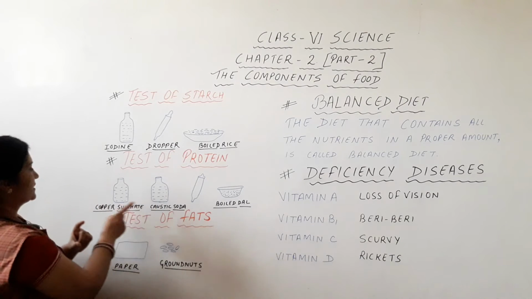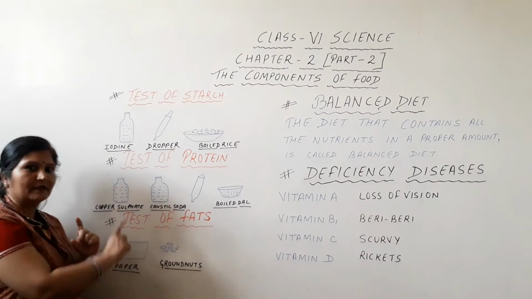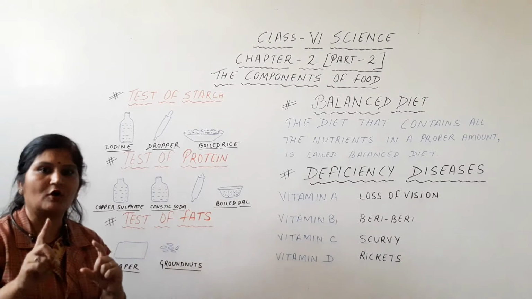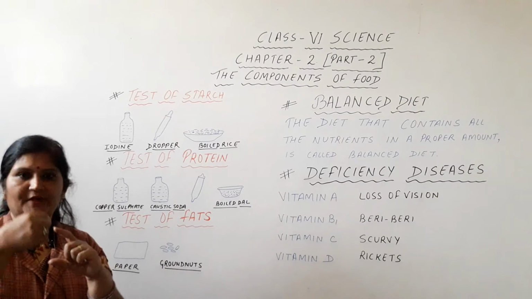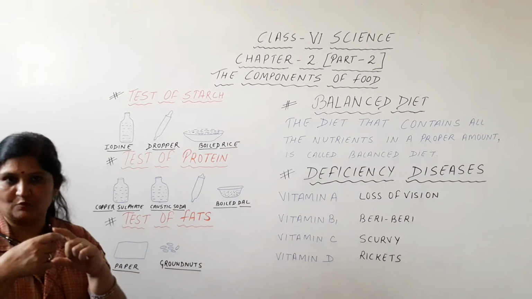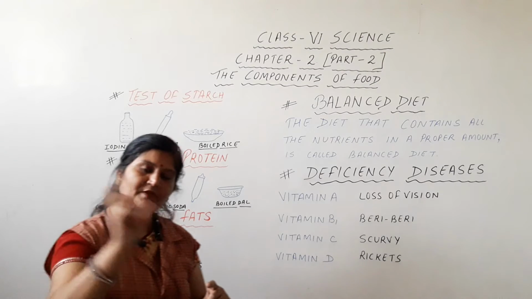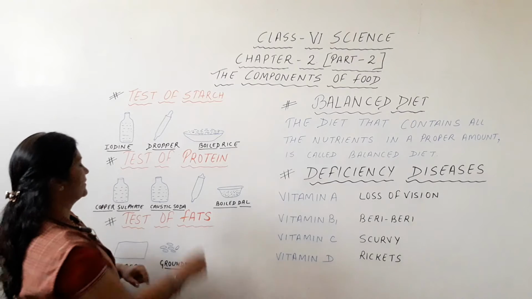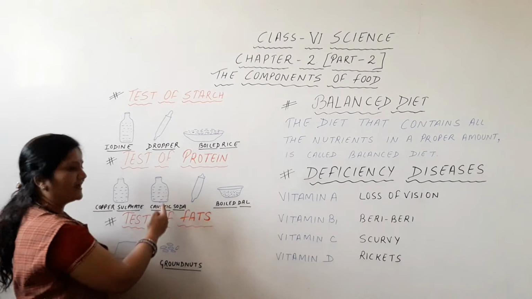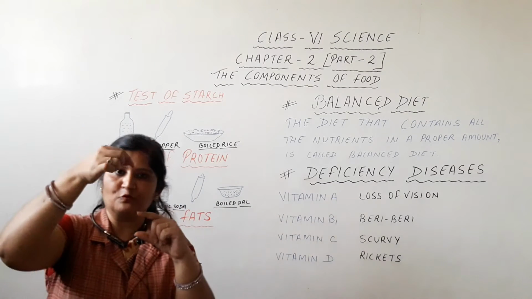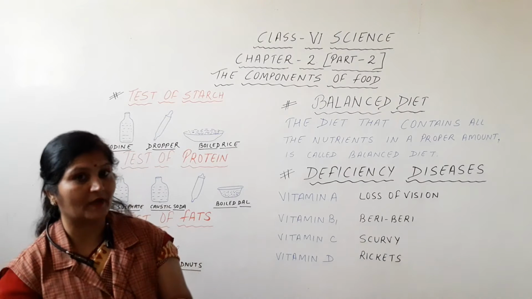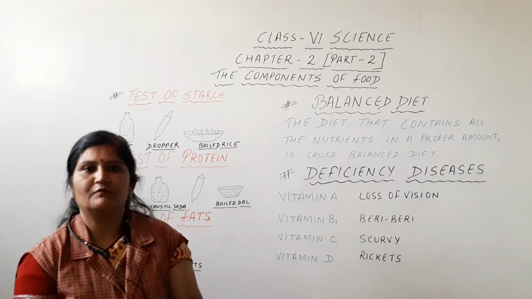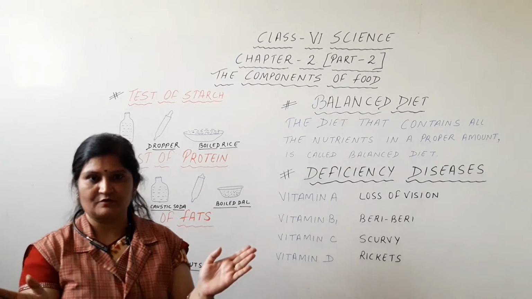After that we will take the copper sulfate solution and add 10 drops of copper sulfate in the test tube. Shake it well, shake it properly, and after that we will take 2-3 drops of caustic soda and put it over it. Now what will you observe? There will be a magical change.